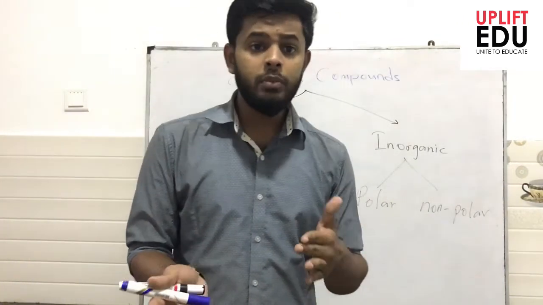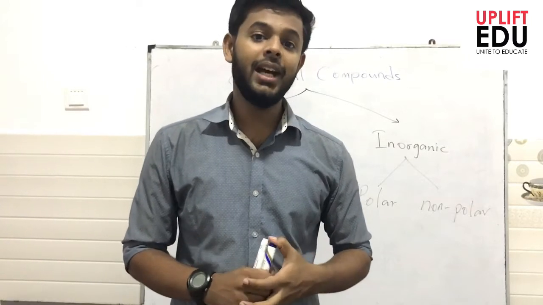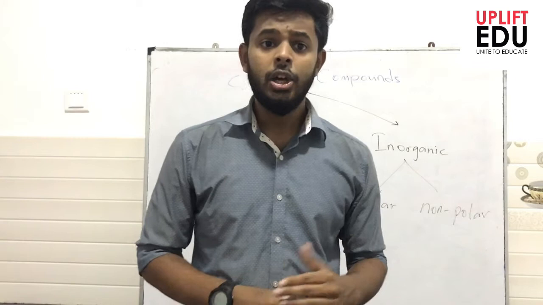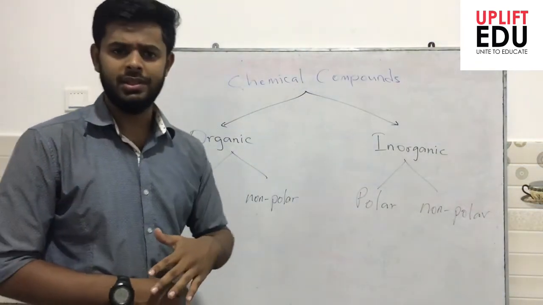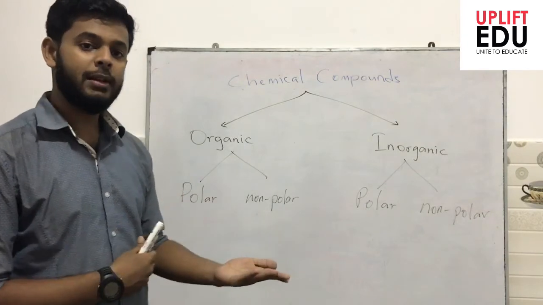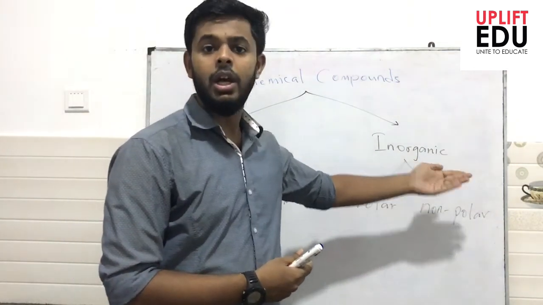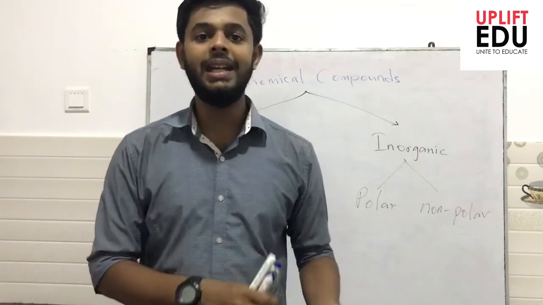As you know from your grade 10 knowledge about polarity in bonding in chemical substances, this gives two kinds of substances: polar substances and non-polar substances. These polar and non-polar substances are both available in organic as well as inorganic, right? So we have four different types of materials or matter in nature.